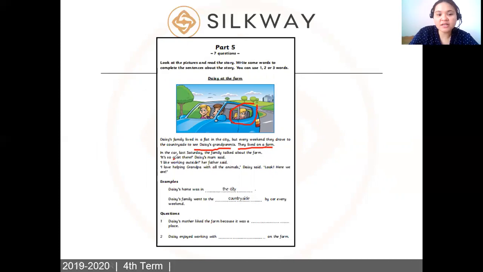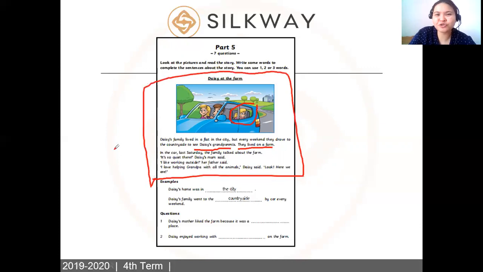In the car, last Saturday, the family talked about the farm. It's so quiet there, Daisy's mom said. I like working outside, her father said. I love helping Grandpa with all the animals, Daisy said. Look, here we are. Okay, so here there are actually some questions, and the answers are only in the article.